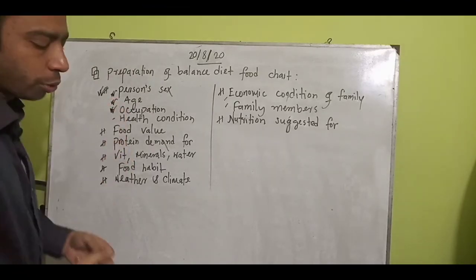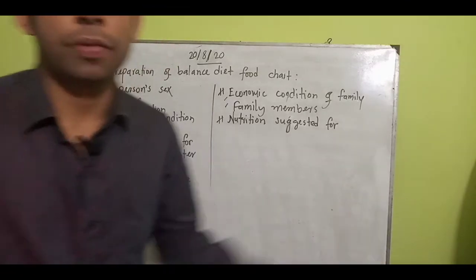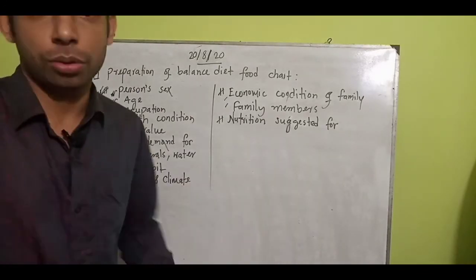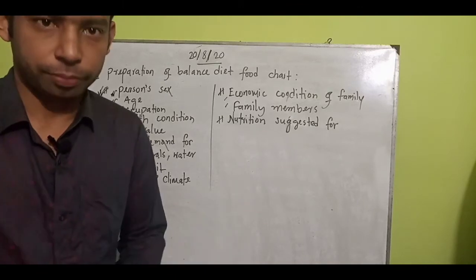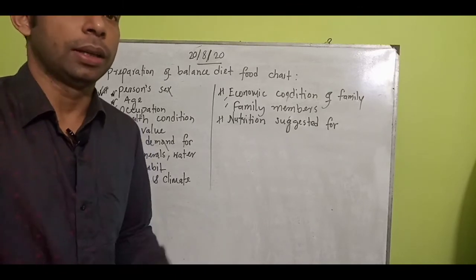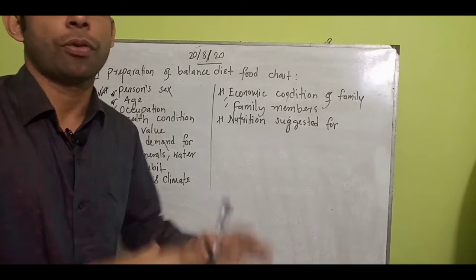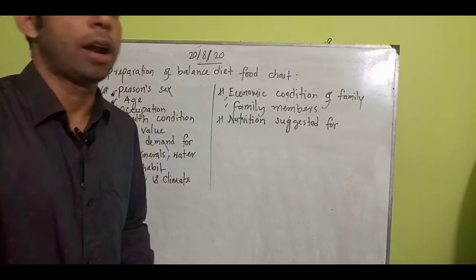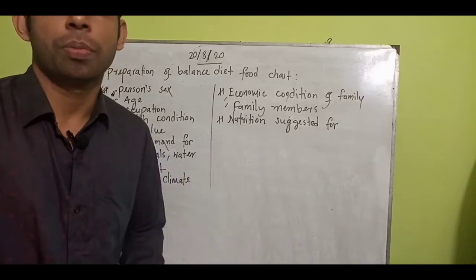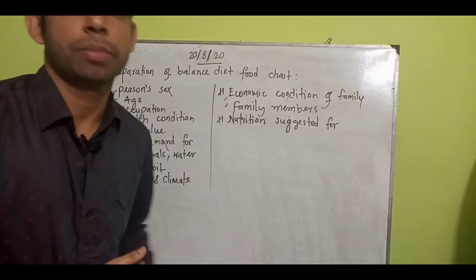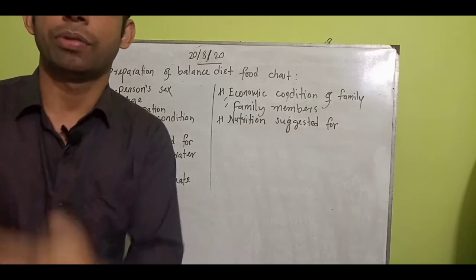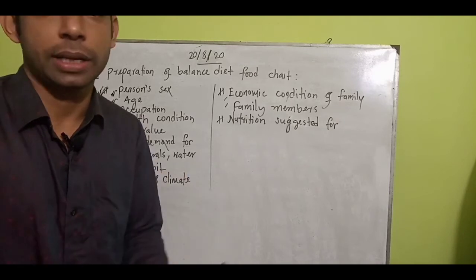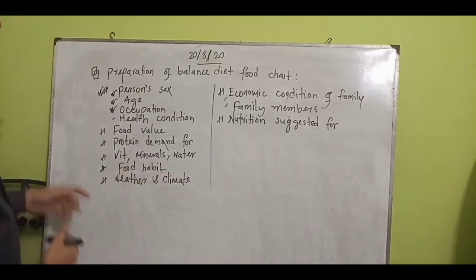Occupation, yes, of course. There are service holders, businessmen, rickshaw pullers, farmers, different people. Their economic condition and occupation do not support all kinds of nutrition available in the market or in the environment. So on the basis of their occupation, they need to make sure: this is my present condition, so my nutrition type will be these, and my balanced diet food will be like that in a chart. So this is very important for occupation.